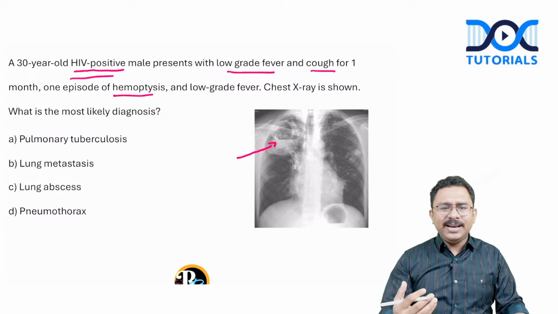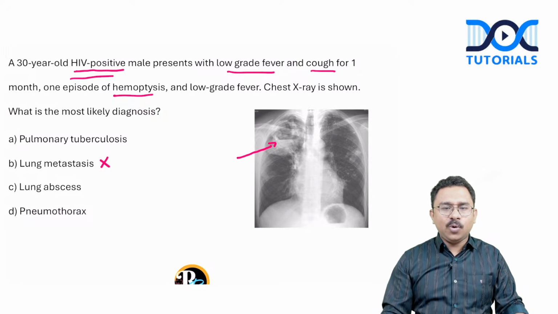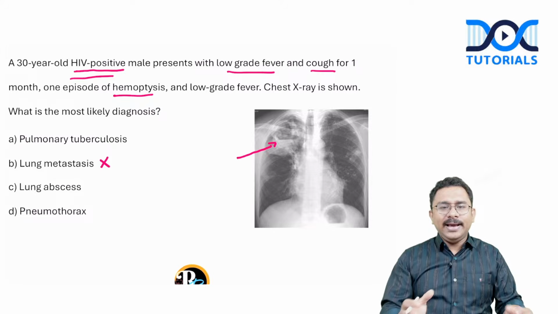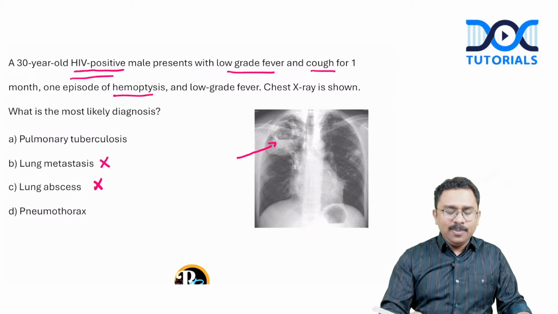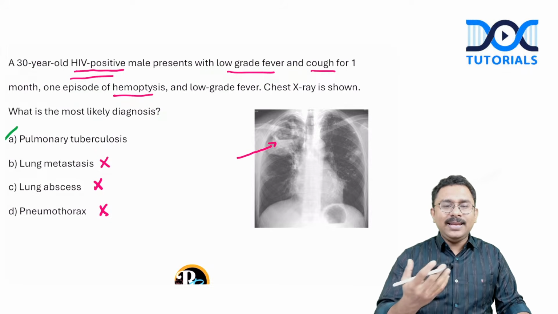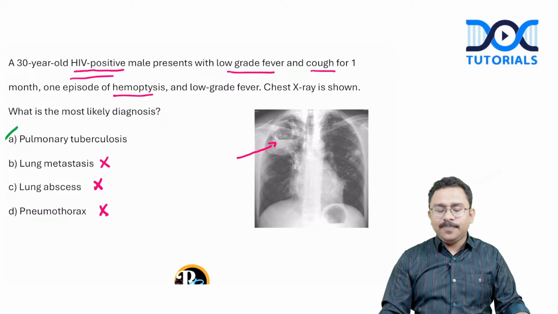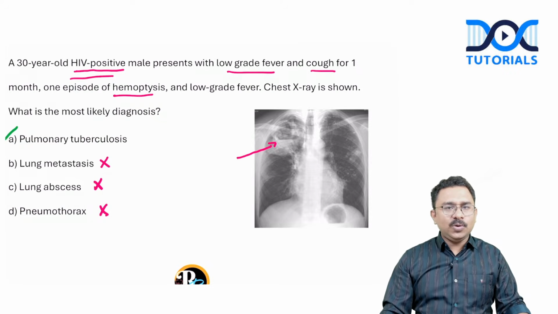So if you look at the options, lung metastasis, no. Lung abscess, again, it's a low-grade fever only. And the findings are also more of infiltrates in the lungs is what the students actually told, and not a low-grade fever and cough for 1 month. So that also I'll be eliminating. Pneumothorax, again, neither the clinical presentation nor the imaging was suggestive of pneumothorax. So considering the clinical history supported by the imaging finding, the answer is option A, pulmonary tuberculosis, right? Okay.